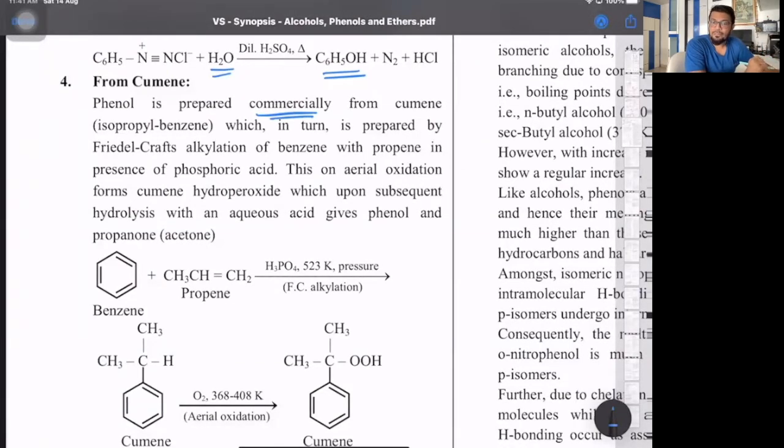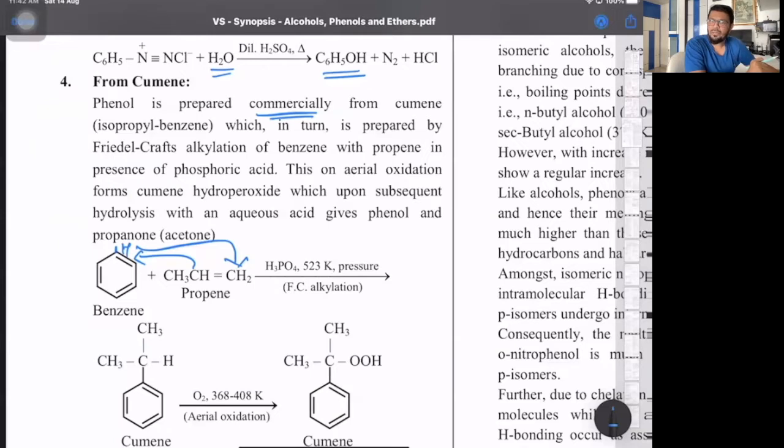Benzene plus propene in presence of phosphoric acid at a high temperature first gives you cumene. That is basically the H over here. Is this clear? This H gets attached, and the whole isopropyl group will get attached over there. Just like Markovnikov addition, instead of propene, we can also use 1-chloropropane where carbocation stability is enhanced. So benzene plus propene gives you cumene, or benzene plus 1-chloropropane will also give you cumene because of enhanced stability of carbocation.